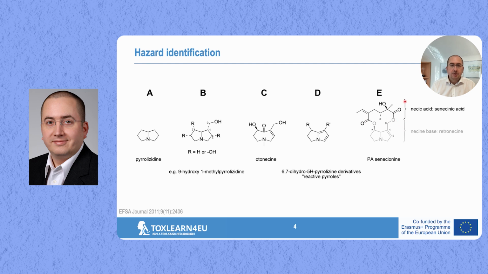So what you see here in number B, which is actually the most important part here, pyrrolizidine alkaloids usually contain 2 basic parts. It's the necine base, here in this case it's retronecine, and then you have a necic acid, senecic acid here in this case. And this structure is very important. So the question which type of esterification we have determines the toxicity or the potency of the pyrrolizidine alkaloids.